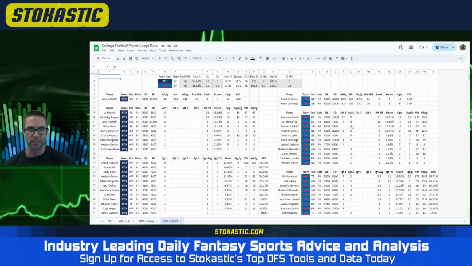Right now, we're projecting Brashard Smith clearly the number 1. He's been hyper efficient too on his carries, already at 89.5 yards. He's also a former receiver, so he's excellent catching the ball. 3 targets in their first game, didn't need him in their second game. He should be the lead back.